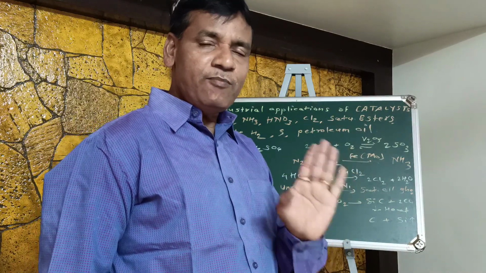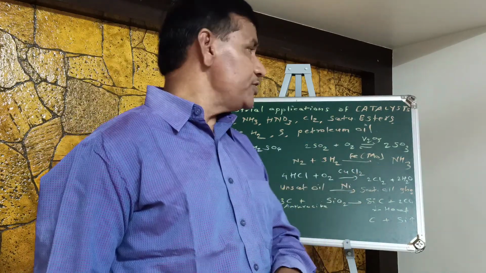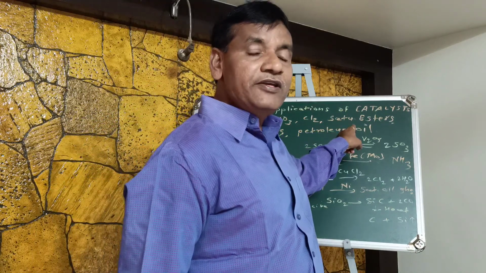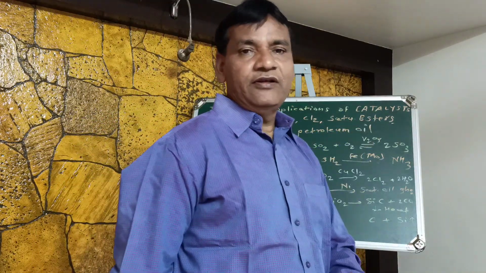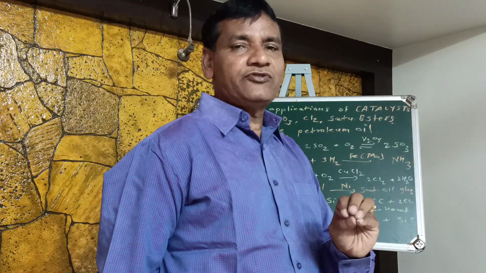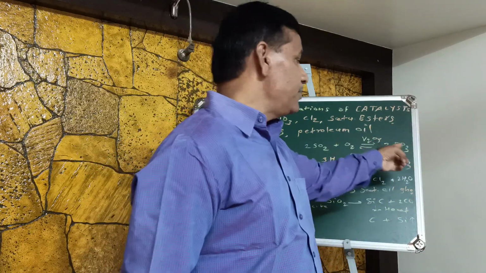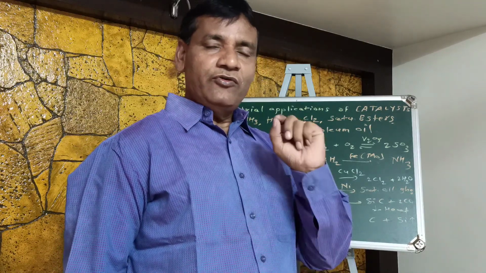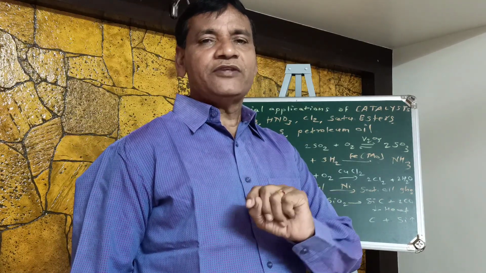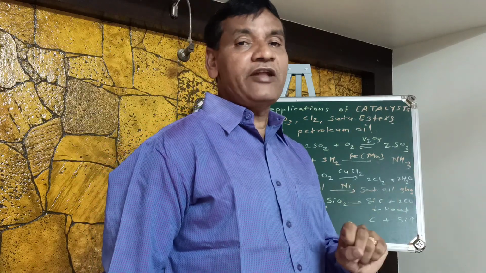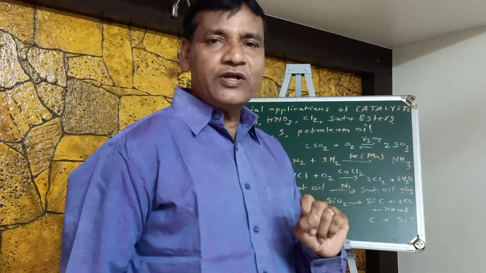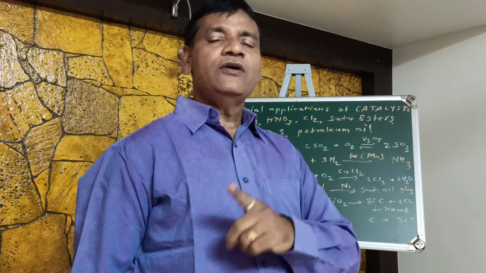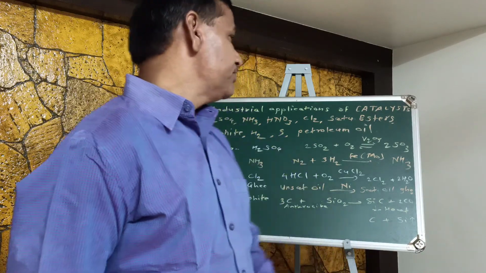And for this important step, the catalyst required is vanadium pentoxide. So in the presence of vanadium pentoxide, efficient conversion is achieved, and this sulfur trioxide further converts into sulfuric acid. So when we think of production of sulfuric acid, we have to use vanadium pentoxide as a catalyst for the conversion of sulfur dioxide into sulfur trioxide step.